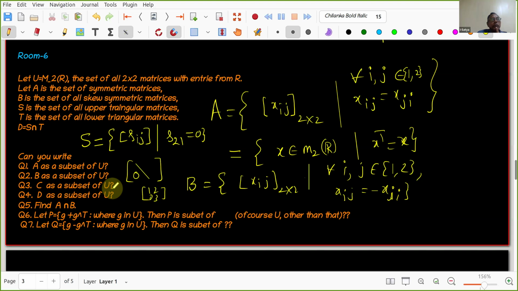Sanya, what is S intersection T? It means that for an upper triangular matrix S21 should be 0, and for a lower triangular matrix S12 should be 0. Take the intersection. Are there matrices with this entry 0 and this entry 0? Then it will be in both, right? What is this intersection? Can you give me one matrix which is in S as well as T? Yes, sir: 1 0 0 1, right? Give me one more.